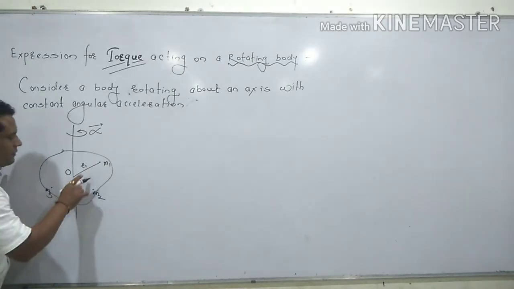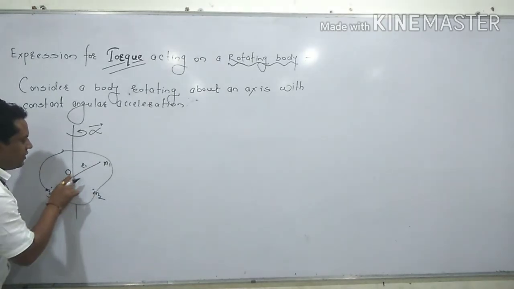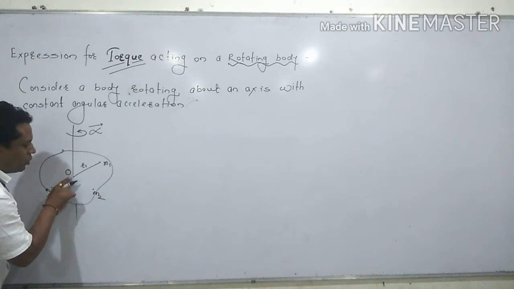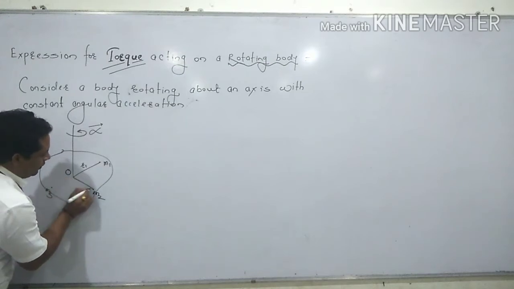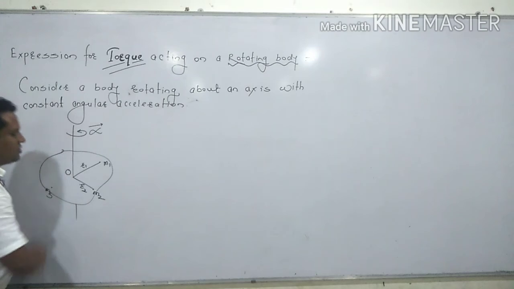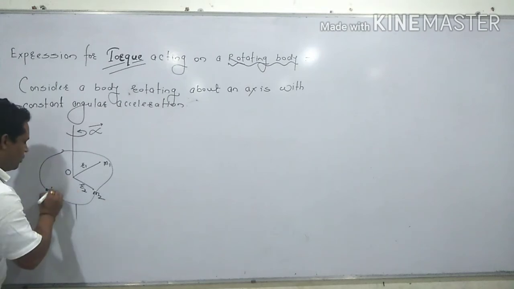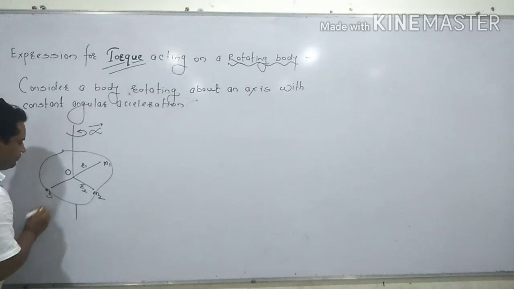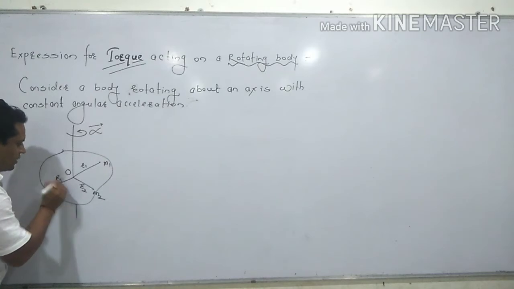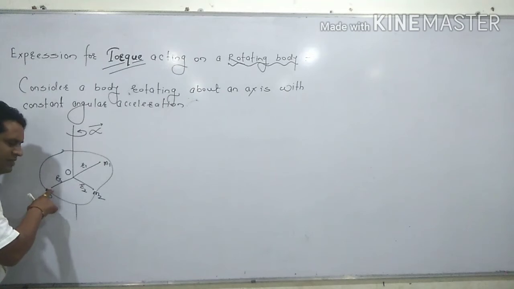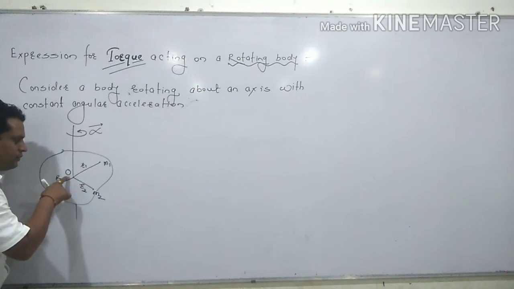Let us consider the first particle is at a distance r1 from the point O. r2 is the distance of the second particle from the point O, and r3 is the distance of the third particle from the point O.